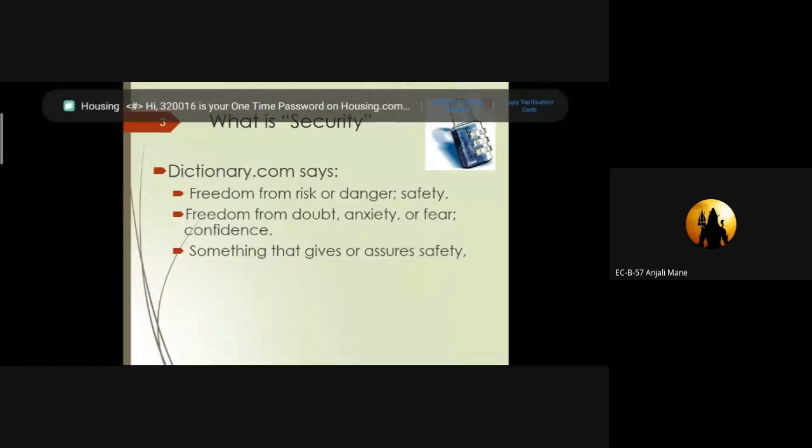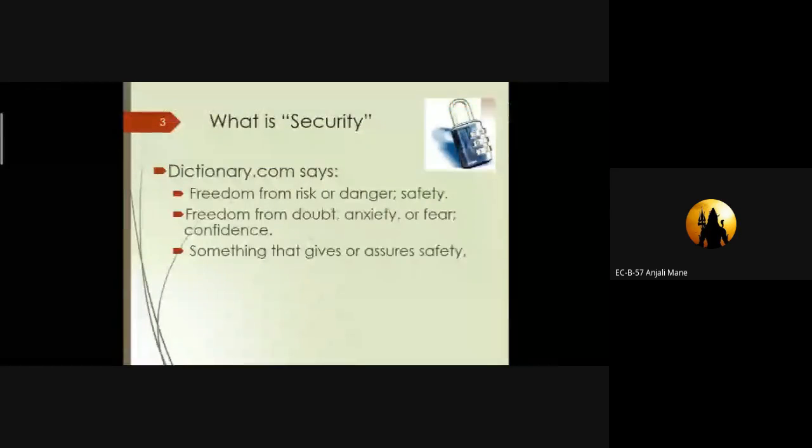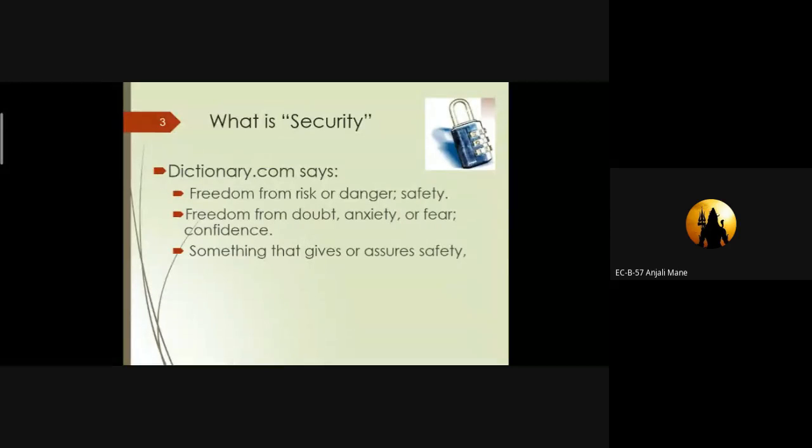Yes, can anyone tell the meaning of security? Yes, your response should be there. Hello. Yes, what is the word? What is the meaning of security?